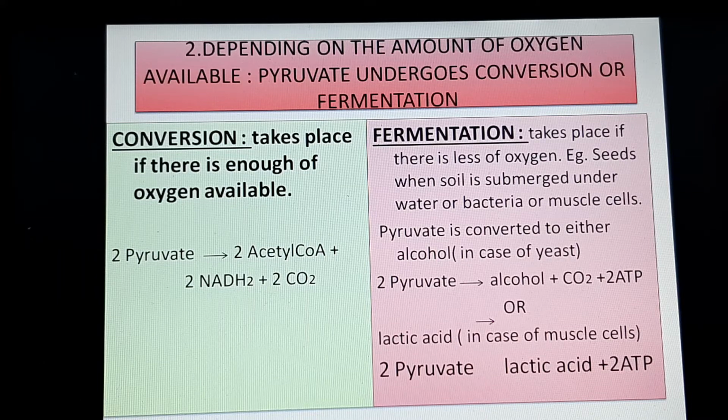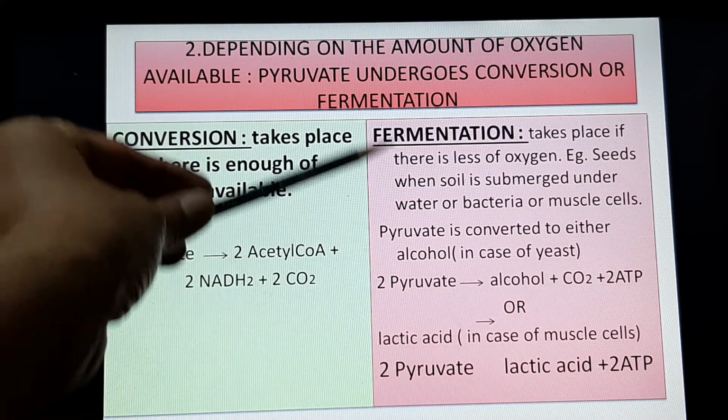If there is oxygen present in the mitochondria, the broken down pyruvate enters into the mitochondria, and it will undergo the process of conversion. But if there is no oxygen, then it will undergo the process of fermentation.